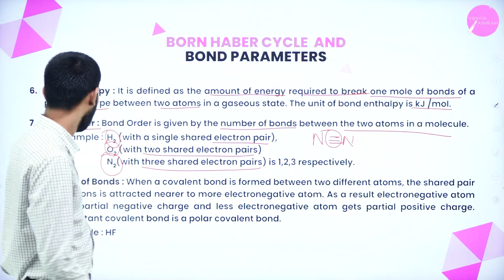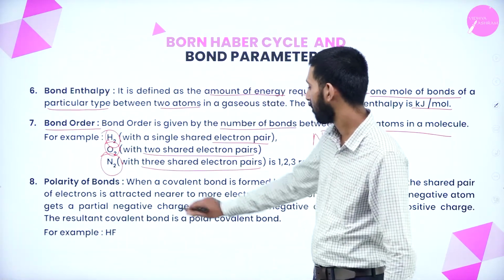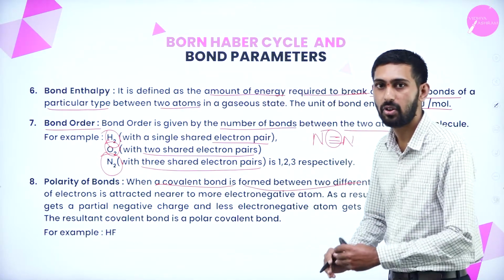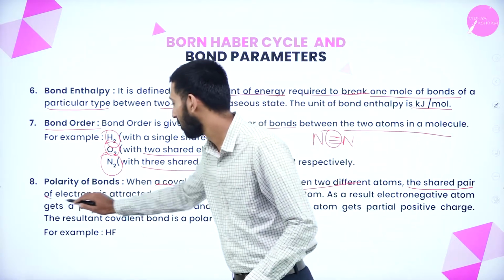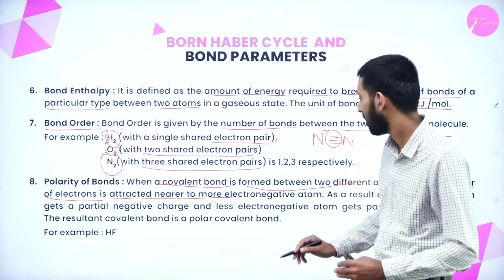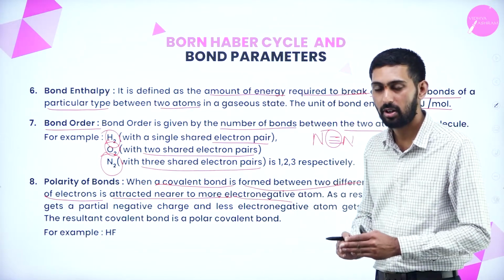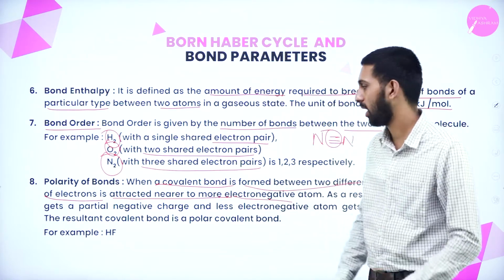Okay. Next thing is polarity of the bond. What do you mean by polarity of the bond? When a covalent bond is formed between two different atoms, the shared pair of electrons is attracted towards the more electronegative atom.